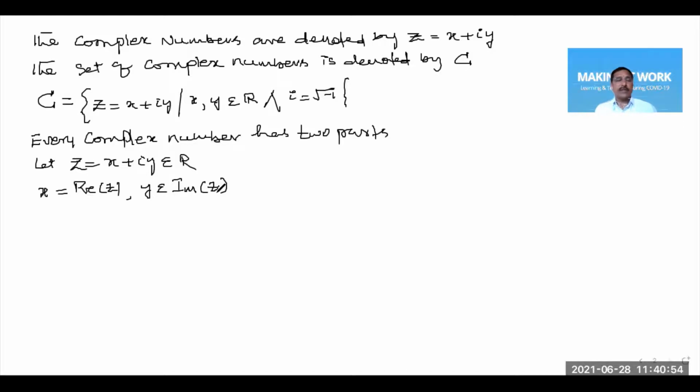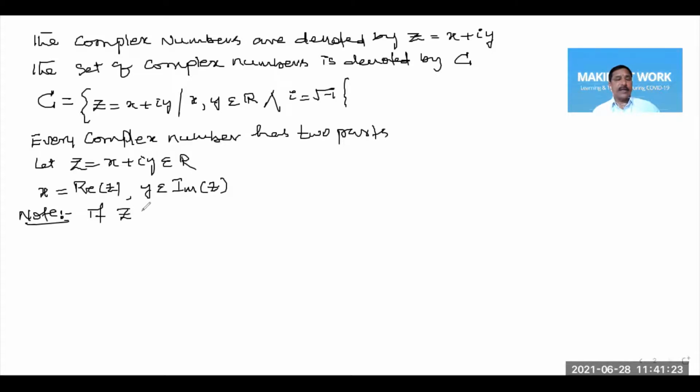So every complex number Z is equal to x plus iy will have two parts. One is the real part and another is the imaginary part. In a complex number x plus iy, x is called the real part of the complex number and y is called the imaginary part of the complex number. Right? And another point, a note we can observe here.